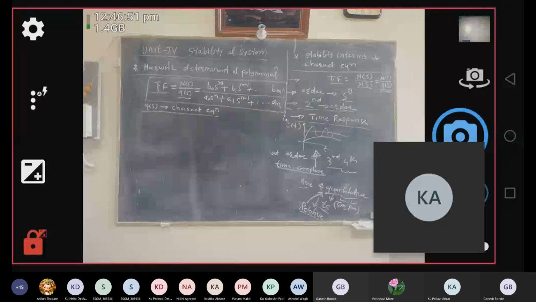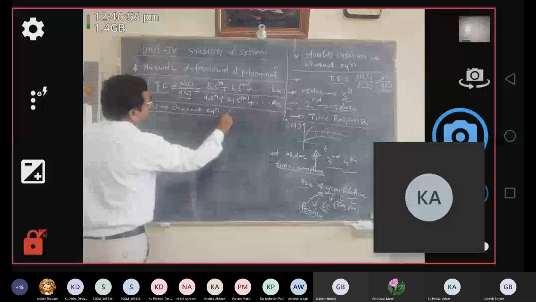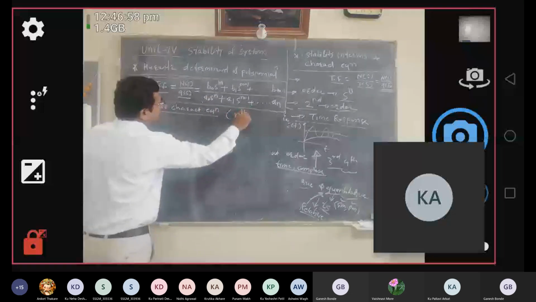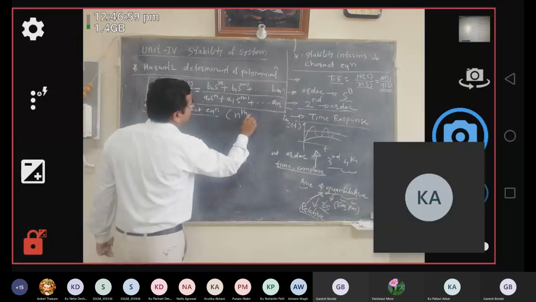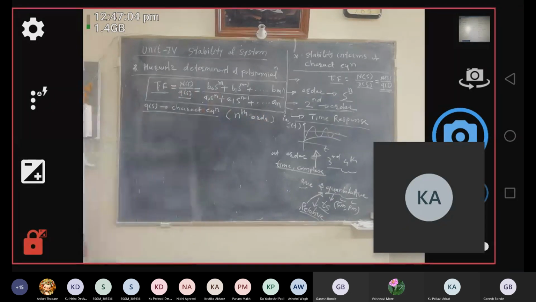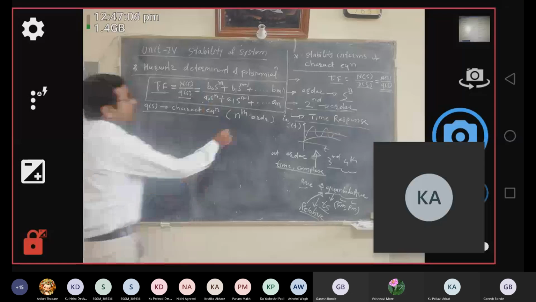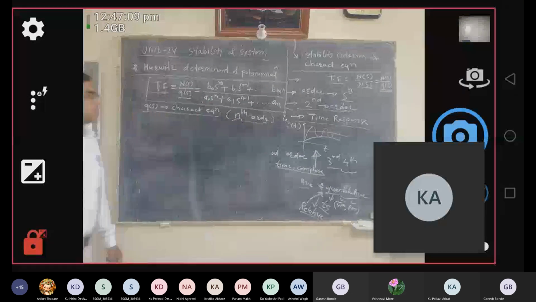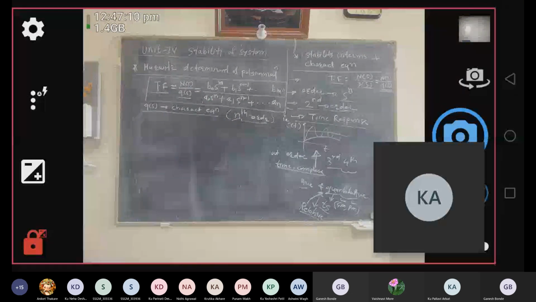This is the general form of your characteristic equation, and it is an nth order characteristic equation, because the highest power of s in the denominator is n.